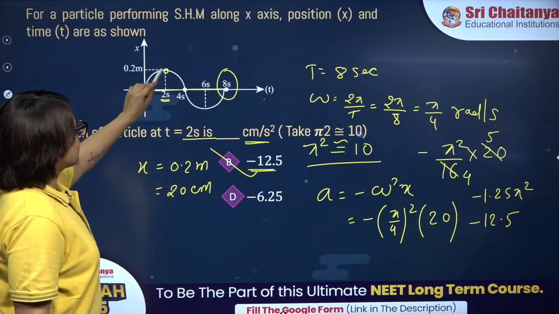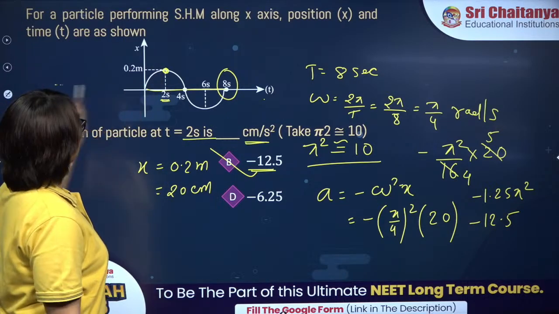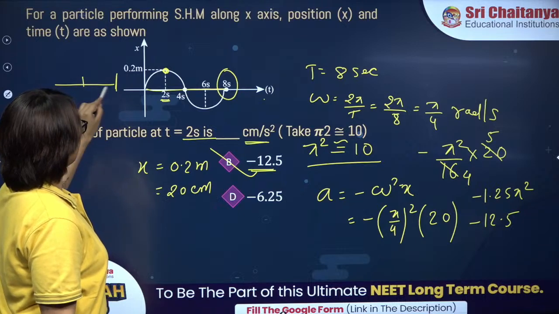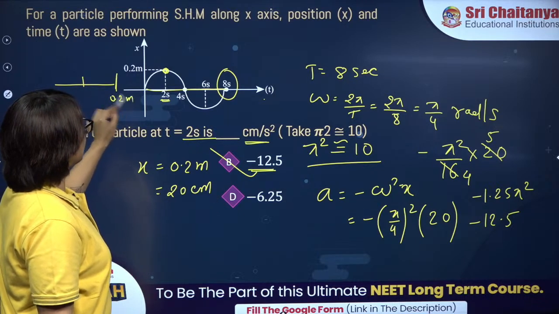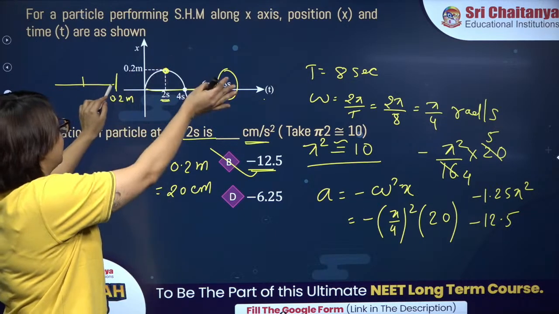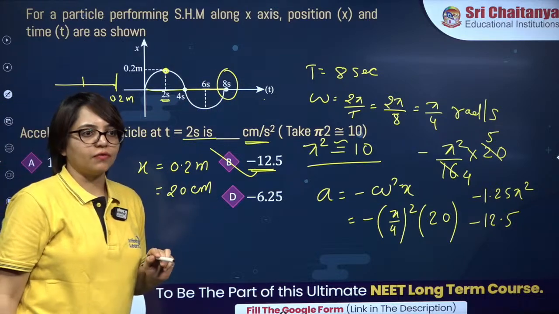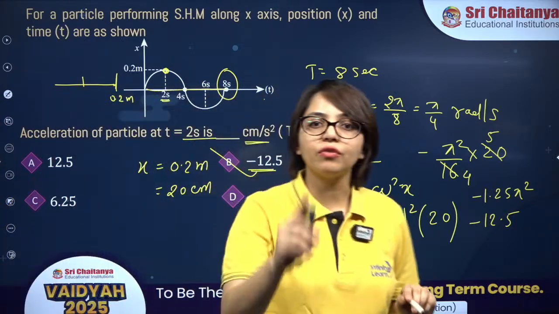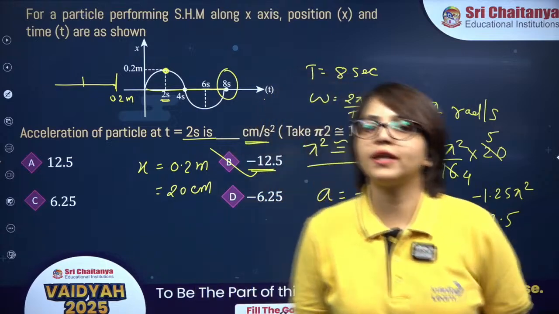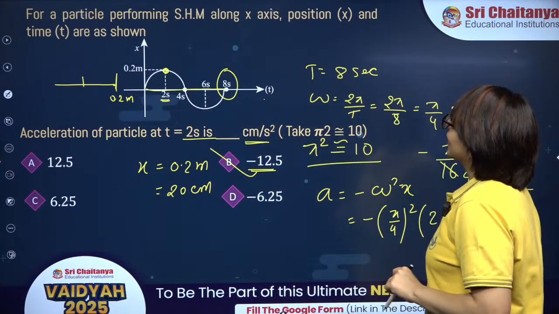Okay? This is the extreme position here, this is the mean position. So this is 0.2 meter, towards the right extreme position as of now. Okay? Please do not forget the sign along with the formula. Alright. Next is this one.